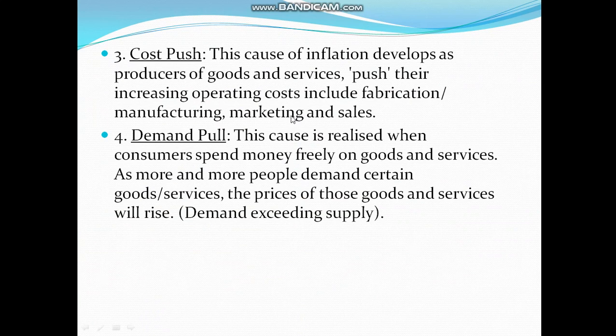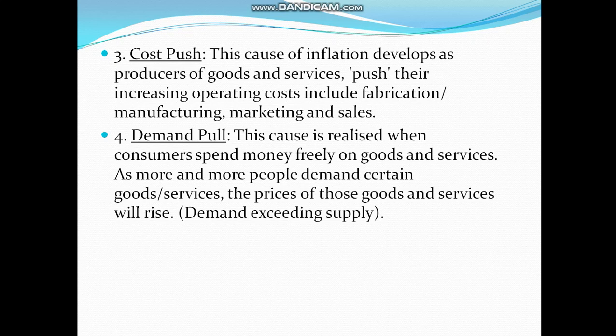Next, cost push. This is the third cause. We know that sometimes there is a slight increase in the cost of goods and services. But at first we neglect that, because we cannot understand whether there is an increase or not. Maybe say 1 rupee per unit, 2 rupees per unit, like that.